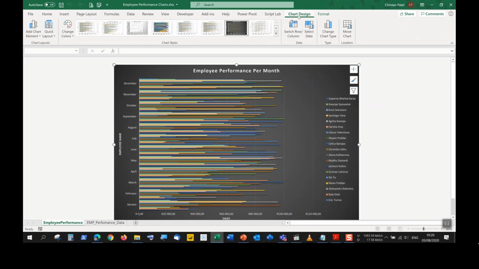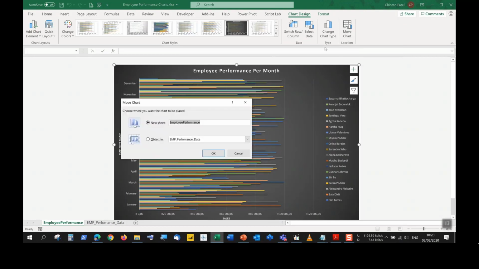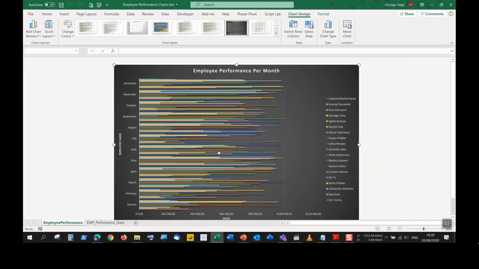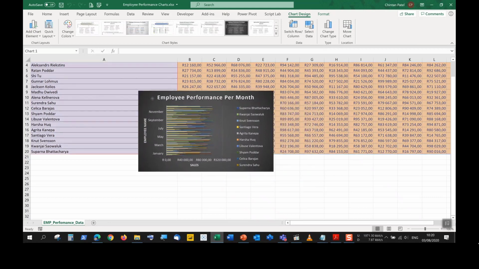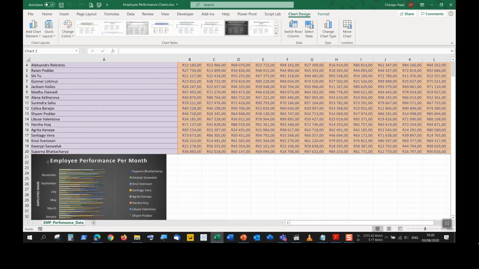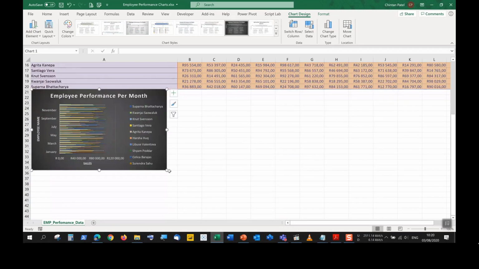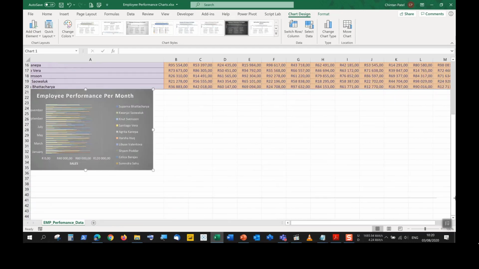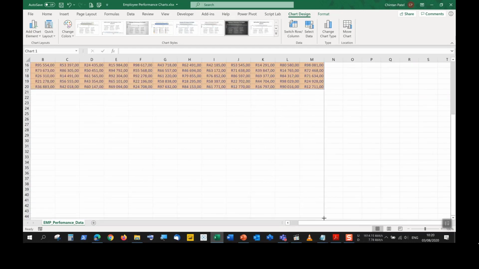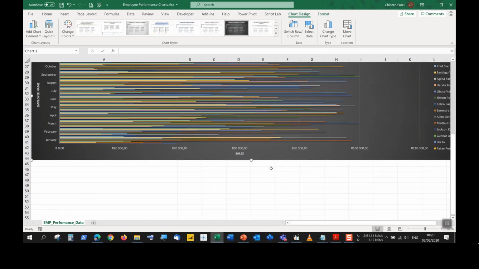So that happens under Chart Design. In the Location group, I have the Move Chart. I can also move it back to where it was, to be an object inside Employee Performance data. And I can push OK. It deletes that worksheet, brings it back as an object, as a clickable and draggable object, where I can just click and drag, resize this, place it where I like.